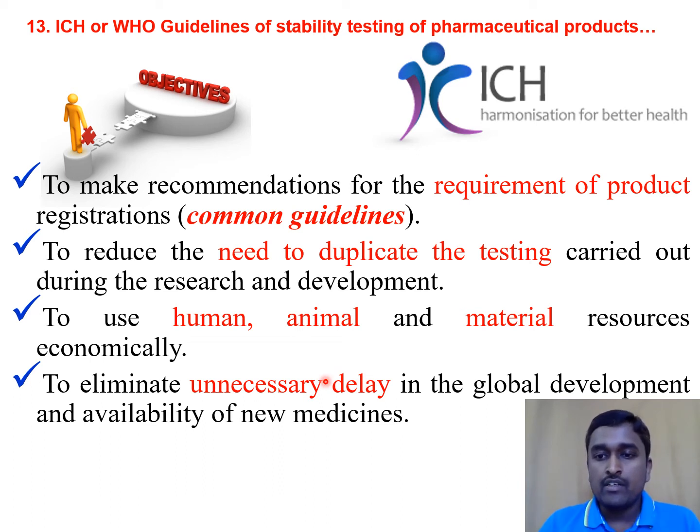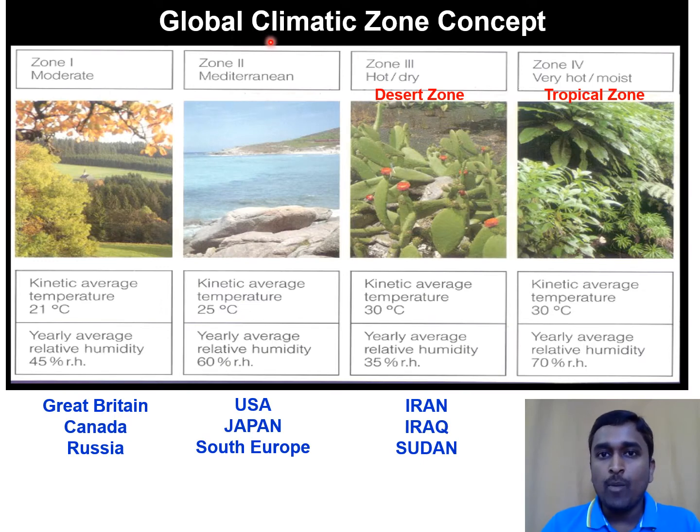Coming to our topic, that is stability testing. With the influence of temperature, the ICH has come up with an approach of unified testing procedures based upon the concept of global climatic zones. The ICH has divided all the countries into 4 different zones. Zone 1, that is the moderate zone. Zone 2, the Mediterranean zone. Zone 3, the hot and dry zone. Zone 4, the very hot and moist zone. These zones have been divided based upon their annual temperature and humidity.